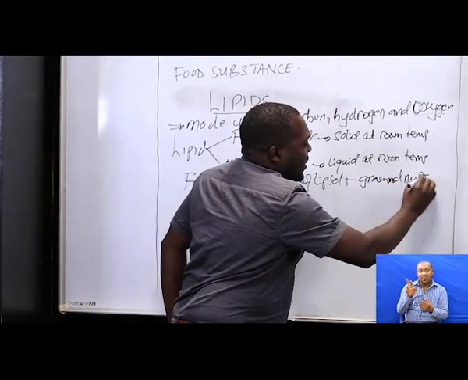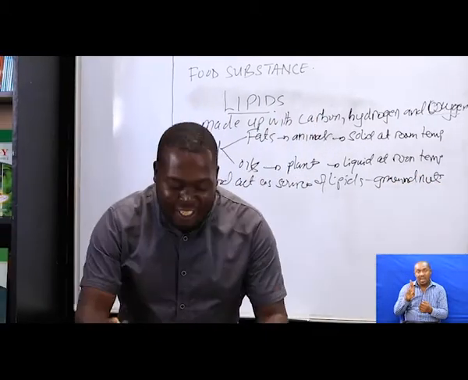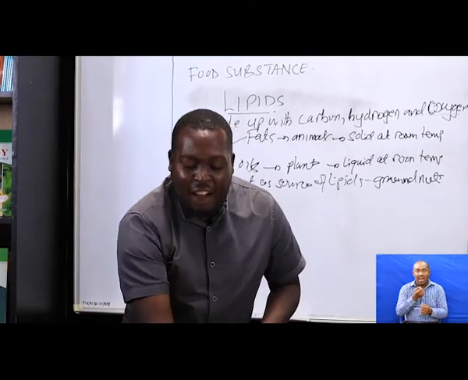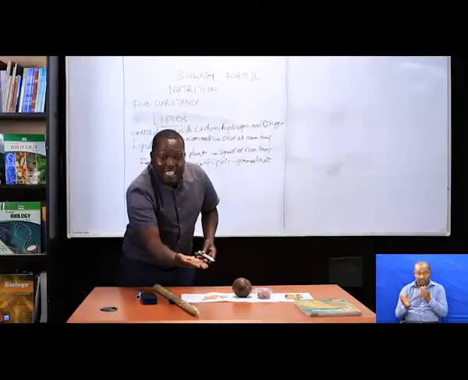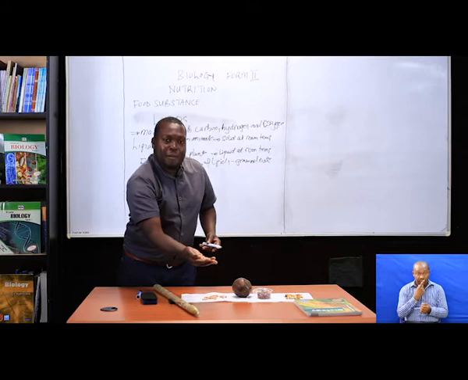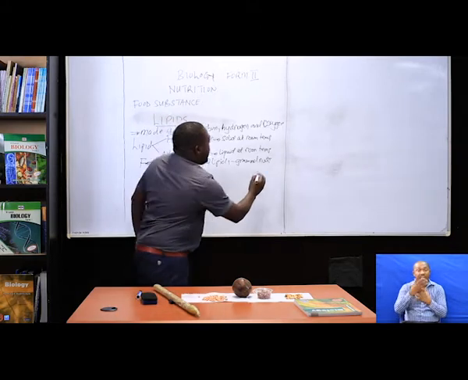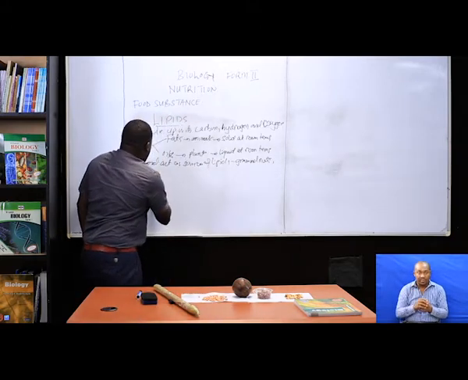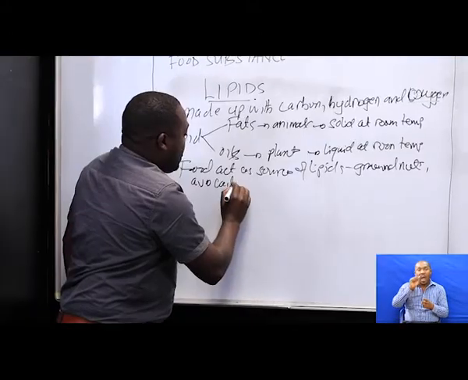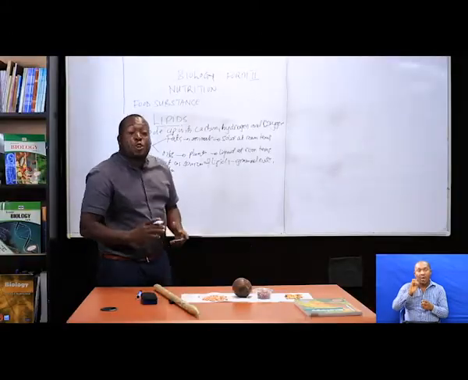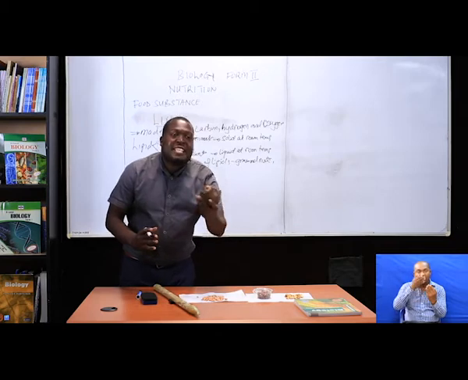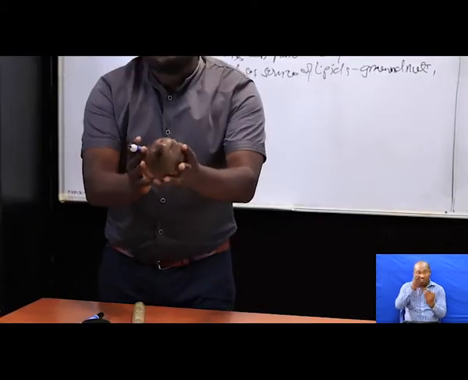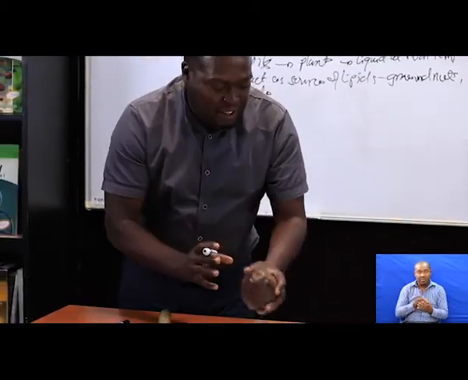When you're talking about groundnut, these are our lovely groundnuts. When you eat groundnut, you're going to get lipids. Again, we have avocado fruit. This is avocado. When you eat it, you're going to get lipids.